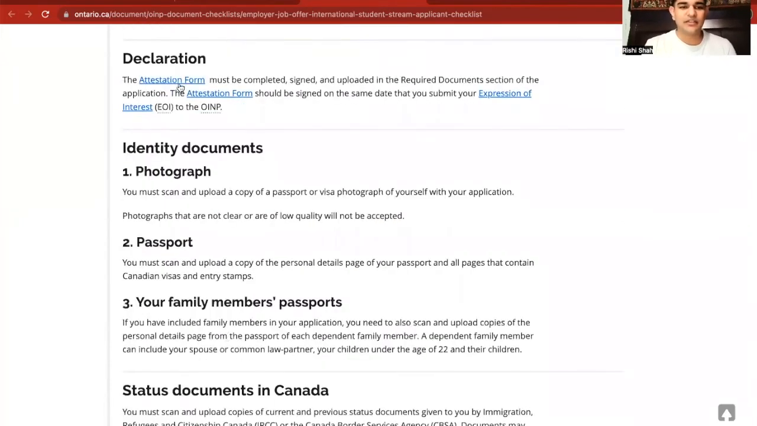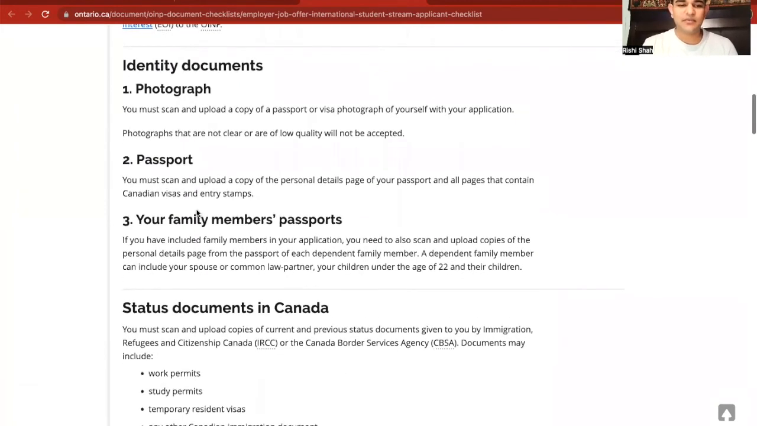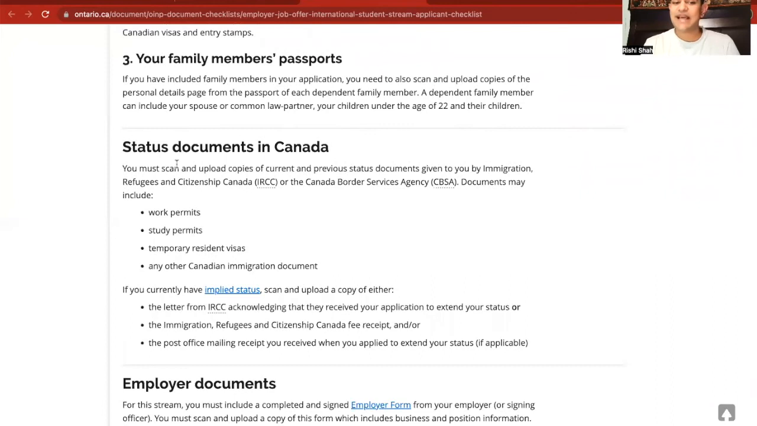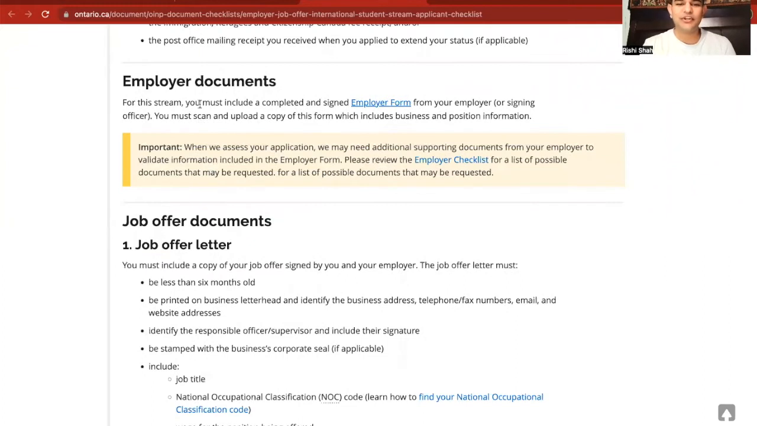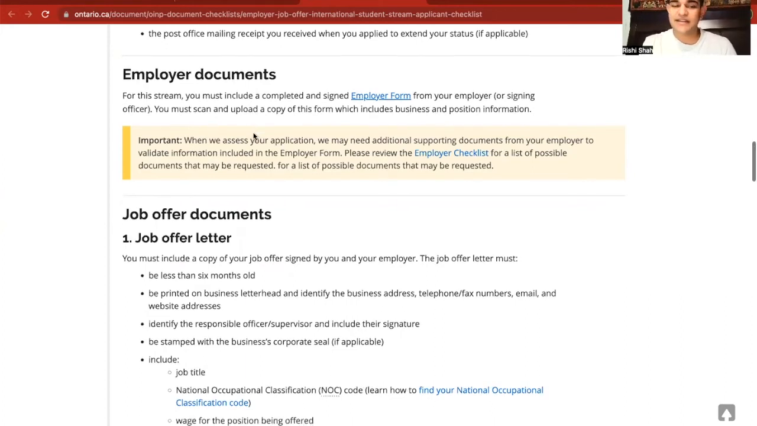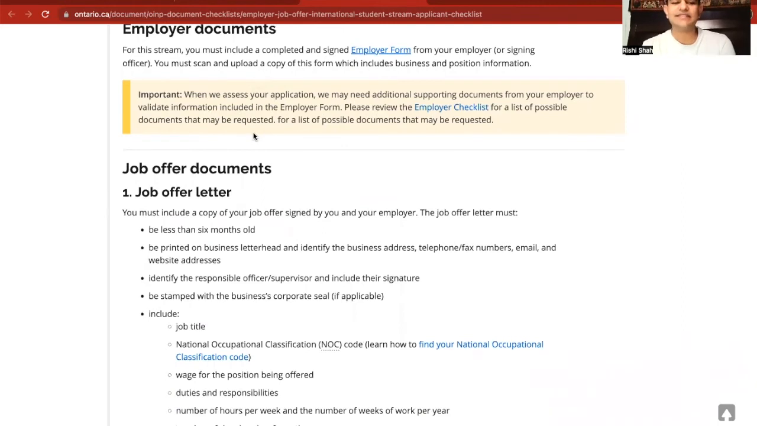So we now know declaration is just a permission form. Identification documents are listed here for passports and photograph purposes. Status documents, we got work permits, study permits, temporary resident visa permit. We will fall under this category here for our purpose and intents. And then employer documents are such as an employer's signature on a form presented by the Government of Canada. It just identifies you as the employee of that institution.